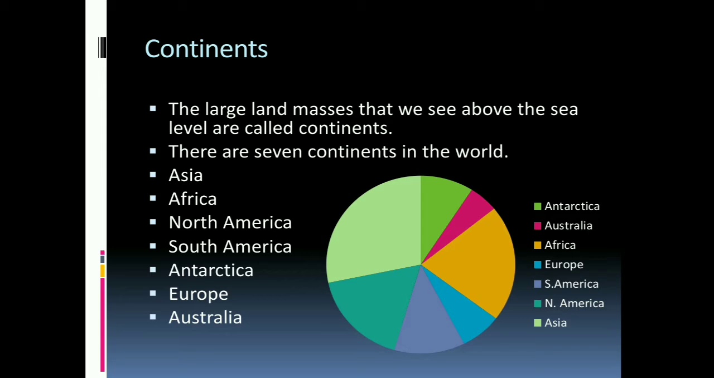Here we start from Asia. Asia covers 28% of the land area. North America covers 17% of the land area. South America 12%, Europe 7%, Africa 21%, Australia 5%, and Antarctica has 9%.